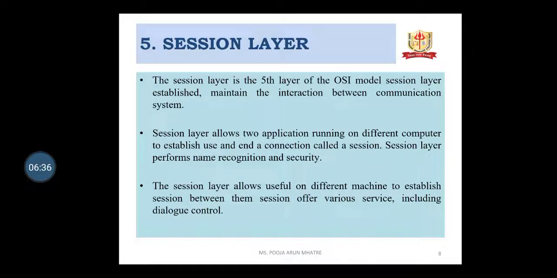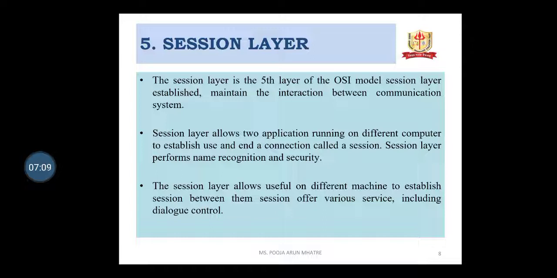Fifth layer is the session layer. The session layer is the fifth layer of the OSI model. The session layer establishes and maintains the interaction between the communication systems. The session layer allows two applications running on different computers to establish, use and end connections, called a session. The session layer performs the recognition of the security.